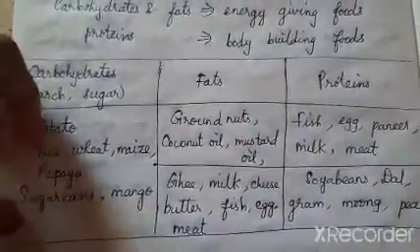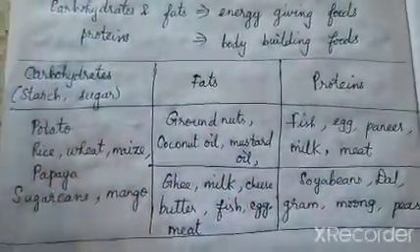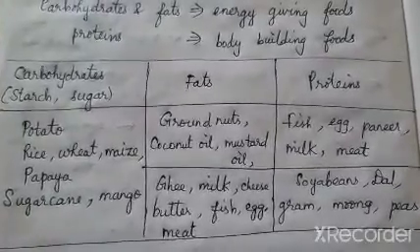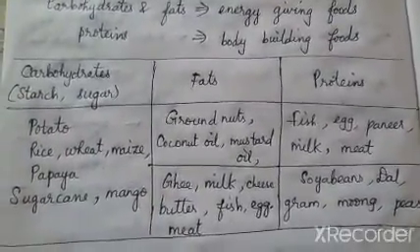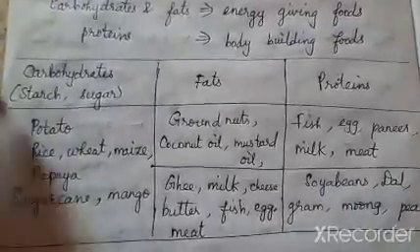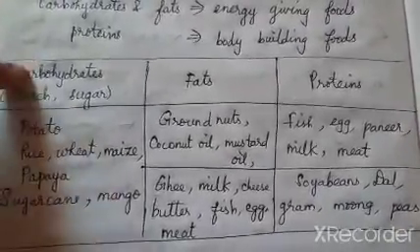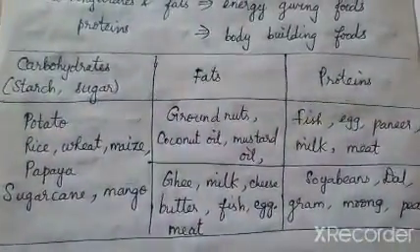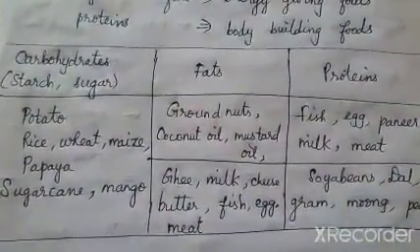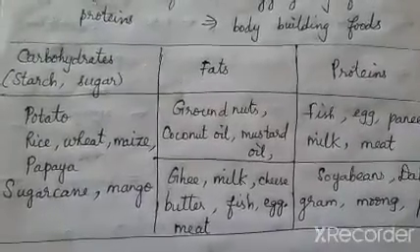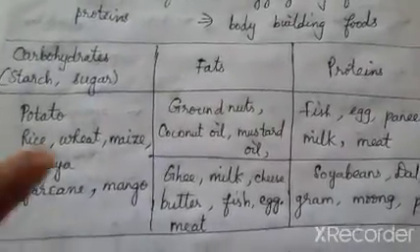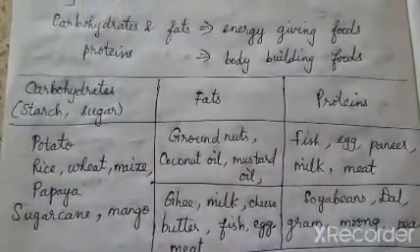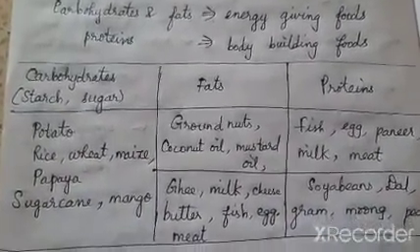Okay, I have listed out here and gave you a tabular column such a way that you will know whenever I ask potato would be rich in carbohydrates. You would answer me immediately. But how come you got to know that potato is rich in carbohydrates and not in fat and proteins? Because I am going to perform a test, and with the result I am giving you this classification of food materials rich in various components.